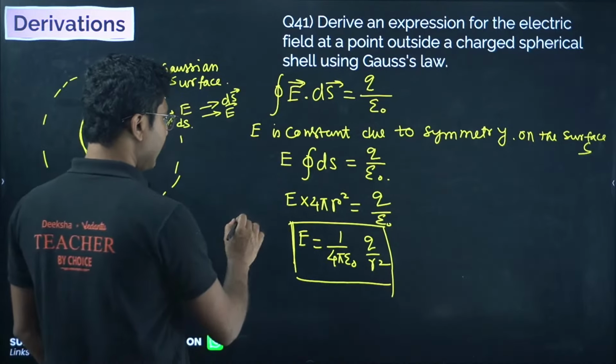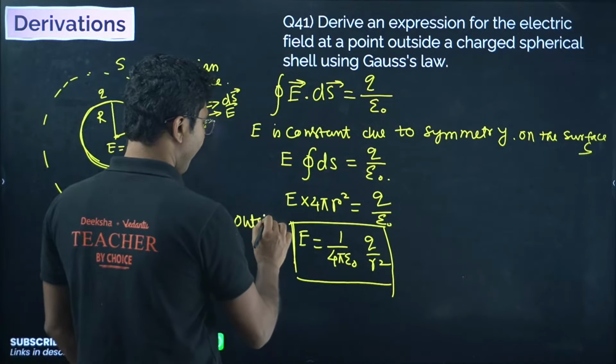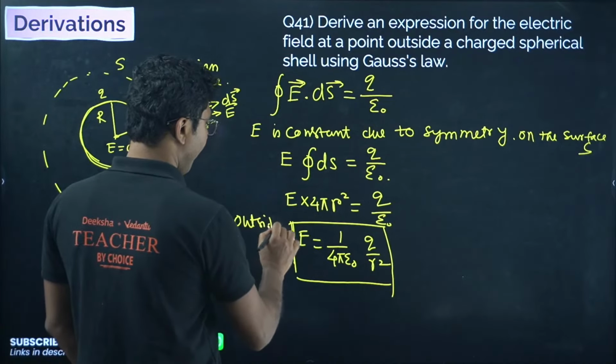And inside, the charge enclosed is 0. So charge enclosed 0 means the electric field will be 0.